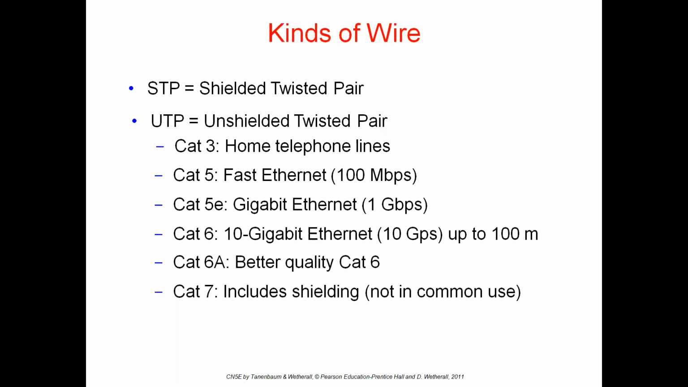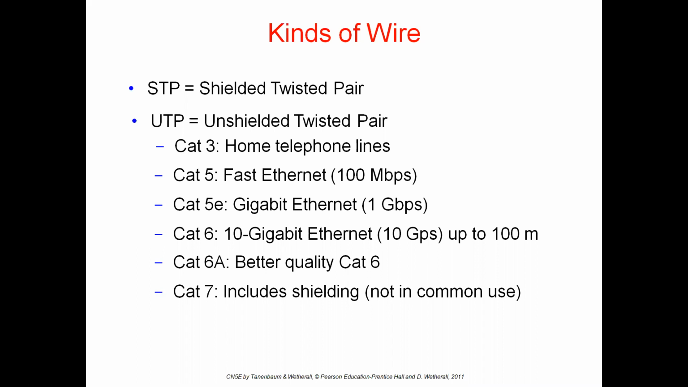The first one is the Cat3 cable. This cable is majorly used in telephone lines. Cat5 cable is the fast Ethernet cable, with a capacity of 100 Mbps. Cat5 cable is nothing but our LAN cable. In our laboratory, we see LAN cables daily. This cable is the Cat5 cable, and its capacity is 100 Mbps.